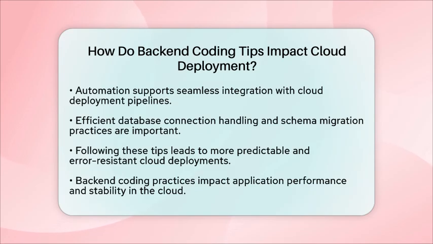By following these backend coding tips, cloud deployment becomes more predictable and less prone to errors. For instance, using environment variables for configuration can prevent issues when moving code between environments. Designing stateless APIs ensures that the cloud can manage load effectively.